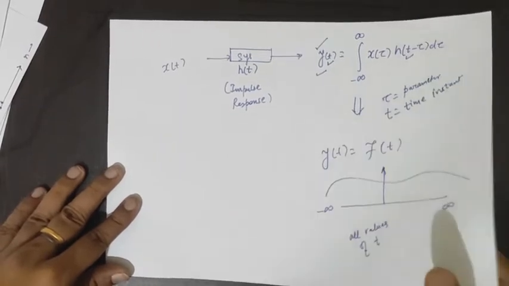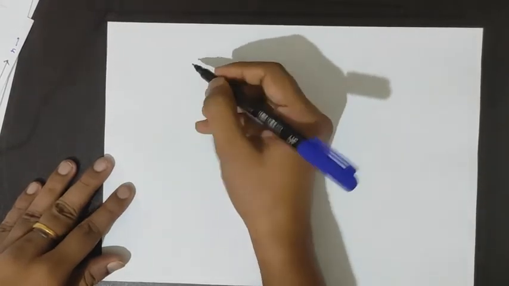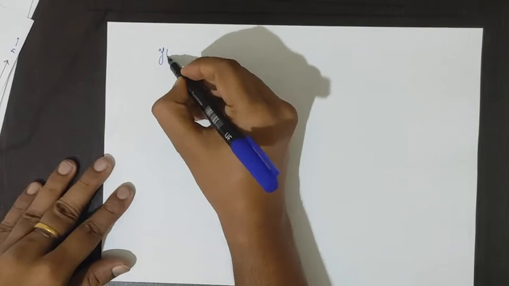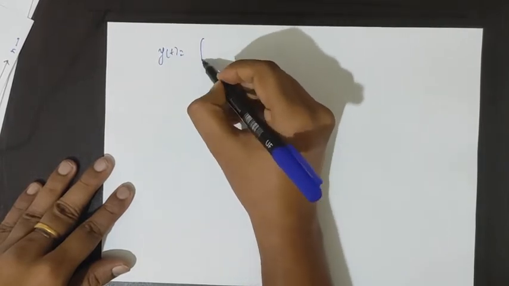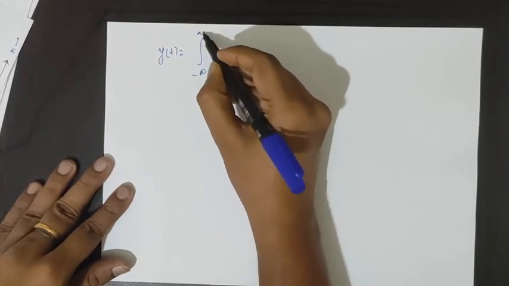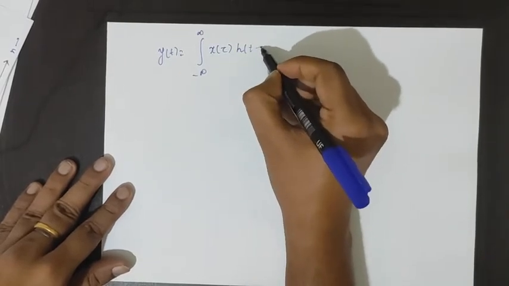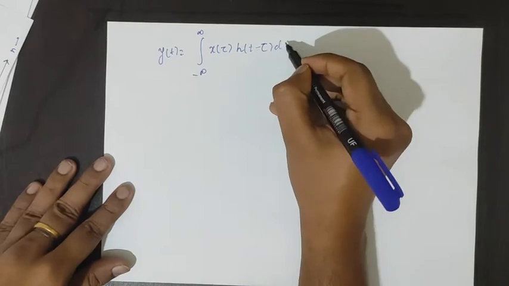Let's take an example. It is given as the integral from minus infinity to infinity of x(tau) h(t minus tau) d tau.